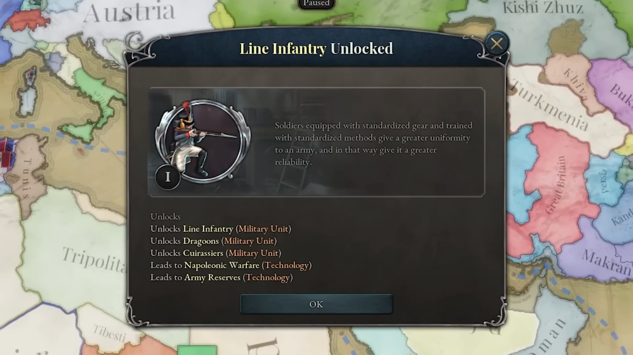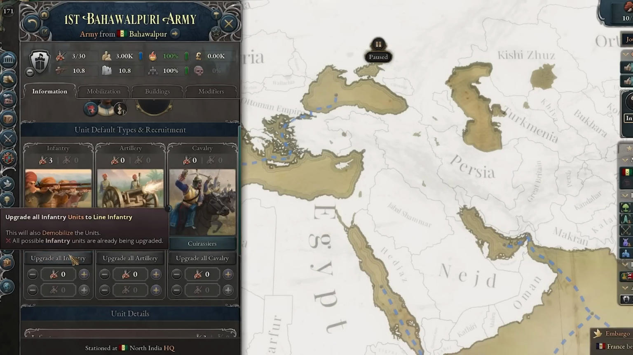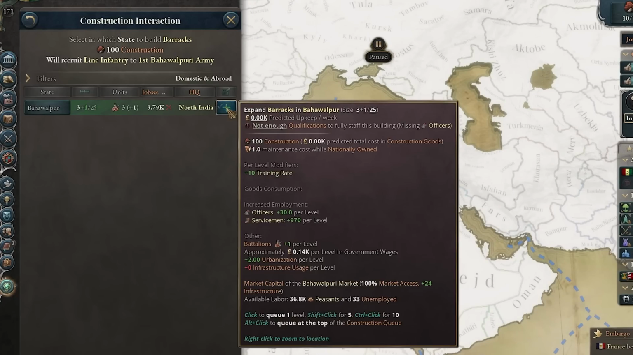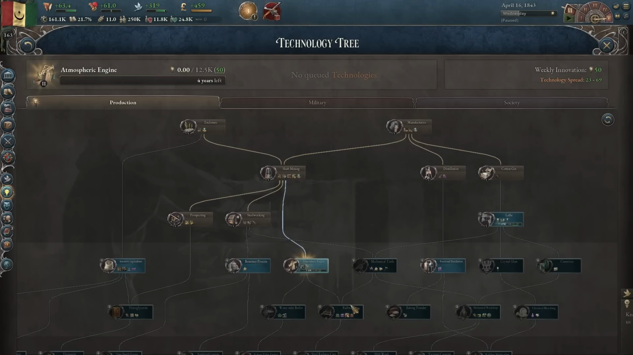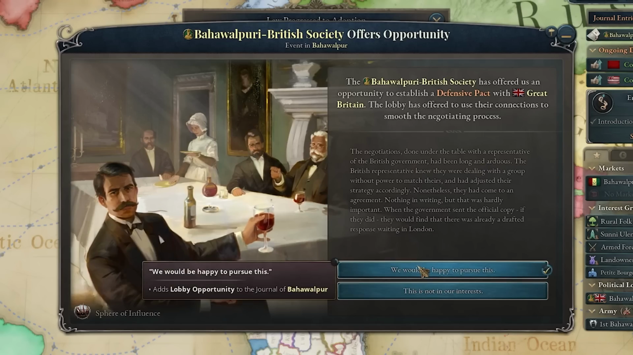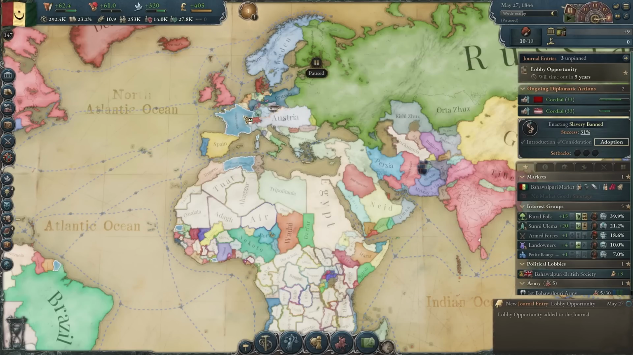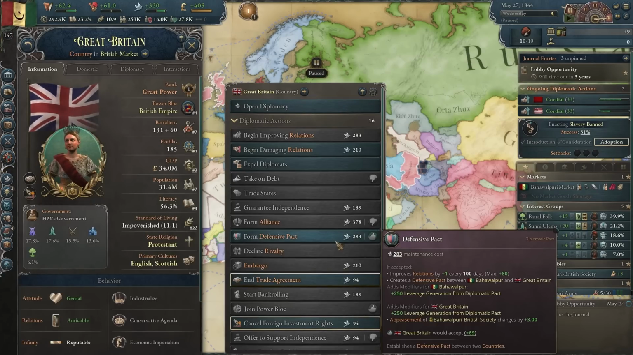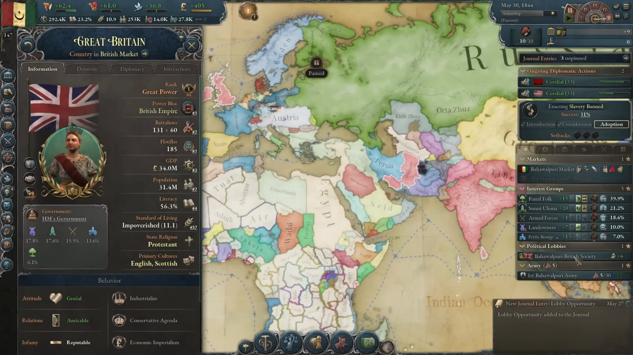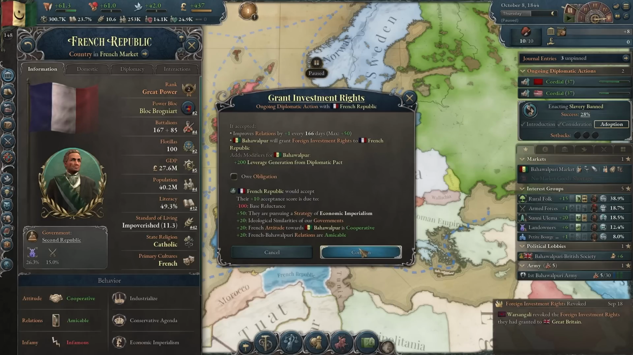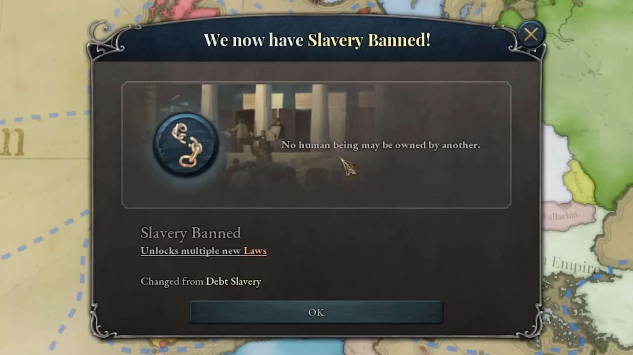And we unlocked line infantry, so I think I'm gonna upgrade everyone, and I might even get a couple more units. Next, I'll move towards some railways. The pro-British lobby now wants me to get a defensive pact. I want that as well, but I don't think I can do it, to be honest. Oh yeah, I can actually. Wait, what? Sure. That's amazing, yeah. And the French want investment rights. Sure. And we managed to ban slavery.